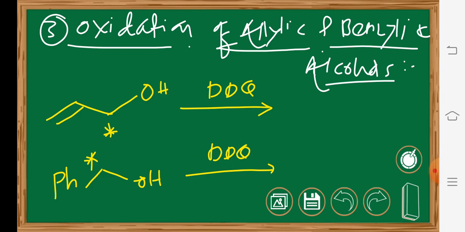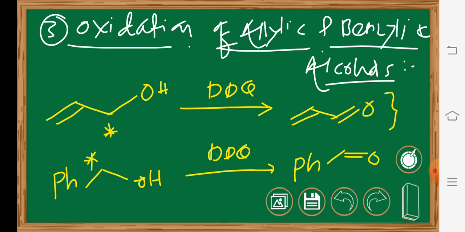So what is the product now? The product should be this one. And in the case of the benzylic system, the product should be like this one. So in this case you can get the alpha beta unsaturated carbonyl compound.